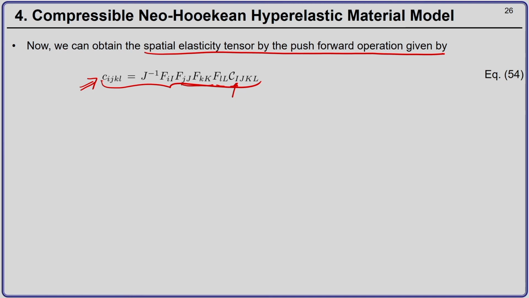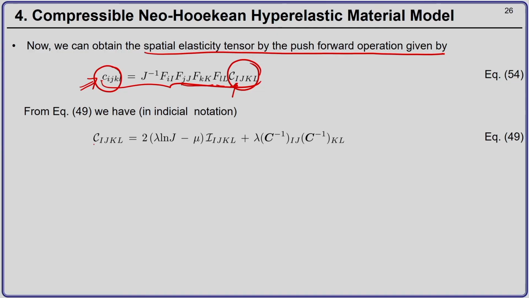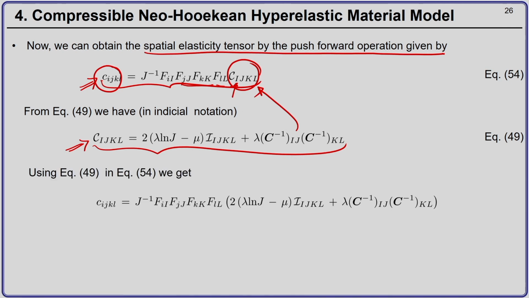Okay. And now I can substitute Cij KL here, and then I can simplify to get my final expression for Cij KL. To do this, first notice this is the initial notation for the fourth order material elasticity tensor. Now, if I substitute it here, I will just have to simplify.